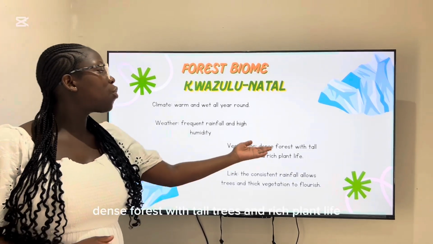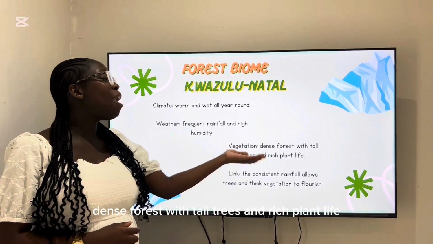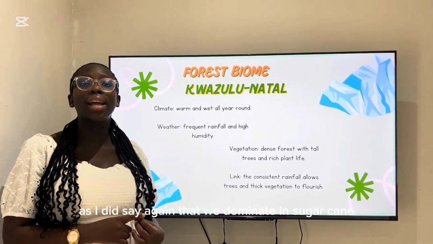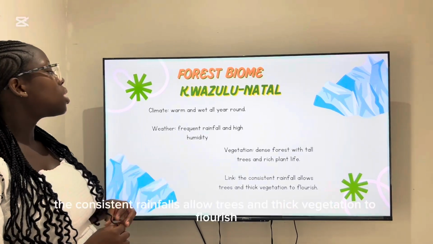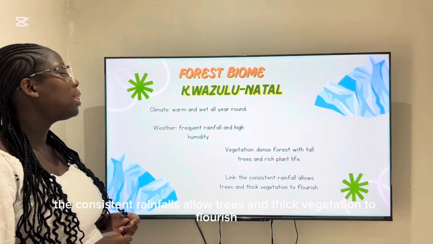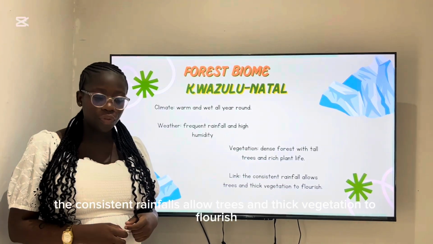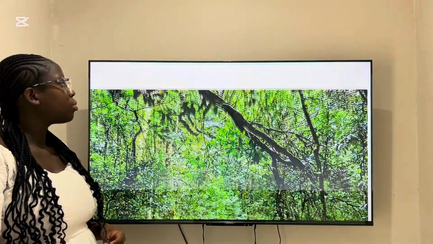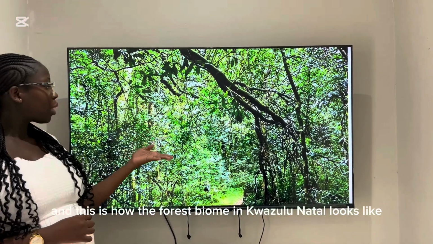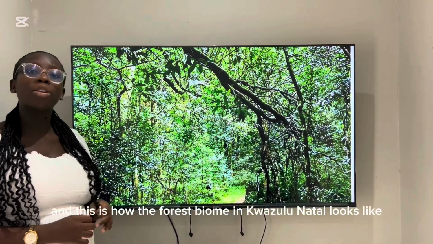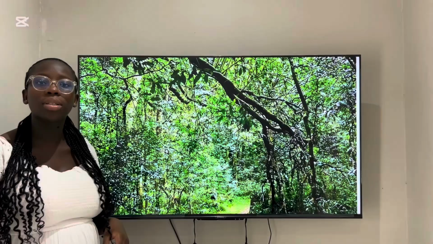Therefore, dense forest with tall trees and rich plant life. As I did say again, we dominate in sugarcane. The consistent rainfall allows trees and thick vegetation to flourish. And this is how the forest biome in KwaZulu-Natal looks.